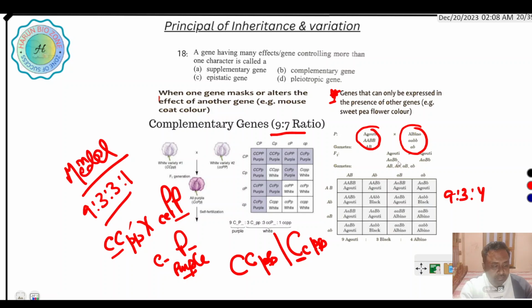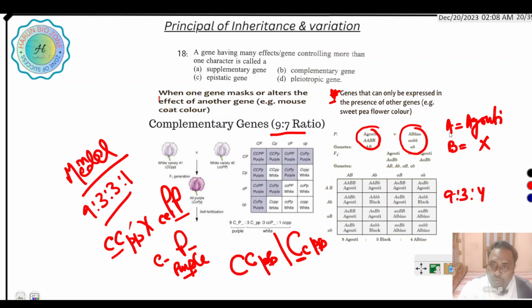In this case, A represents agouti color, B has no expression by itself. But when A and B are present together, they produce a color.